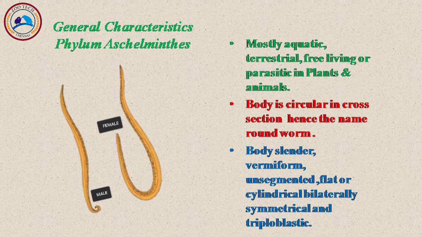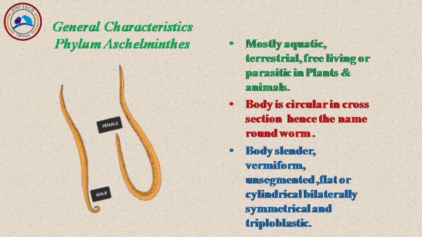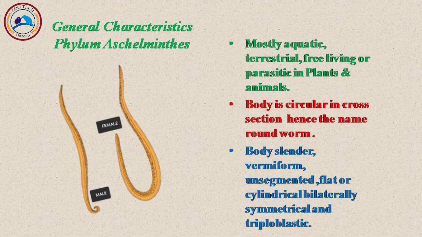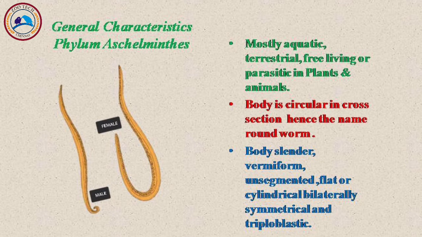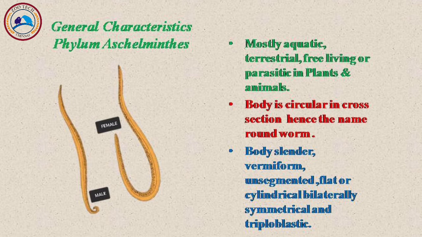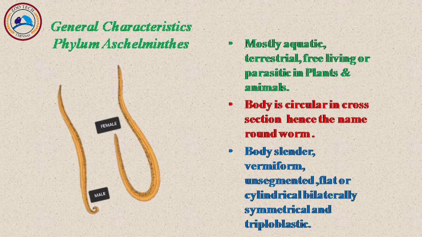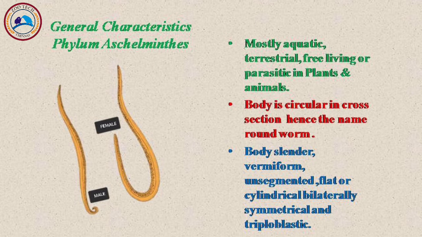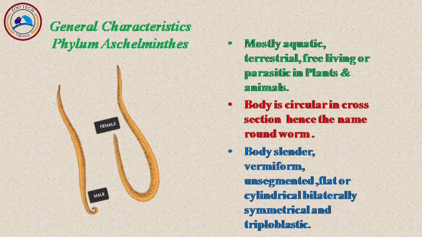If you take the body form, the body is circular. They are called roundworms because they appear circular in cross section, and hence the name roundworm. They have a slender body, it's vermiform, unsegmented, cylindrical, bilaterally symmetrical and triploblastic. Triploblastic, they have three germinal layers, that is ectoderm, endoderm and mesoderm. Vermiform here refers to a worm-like body.